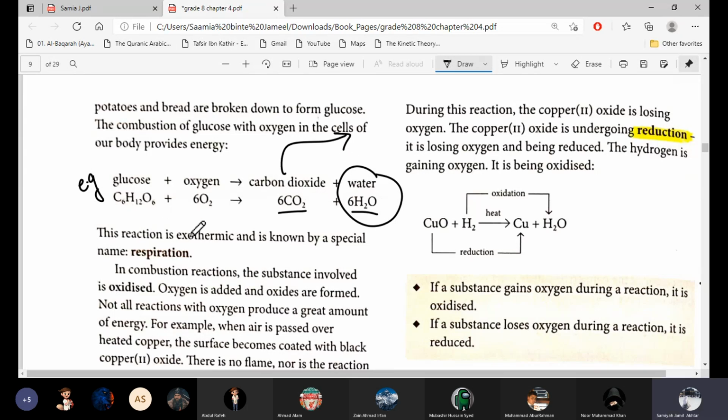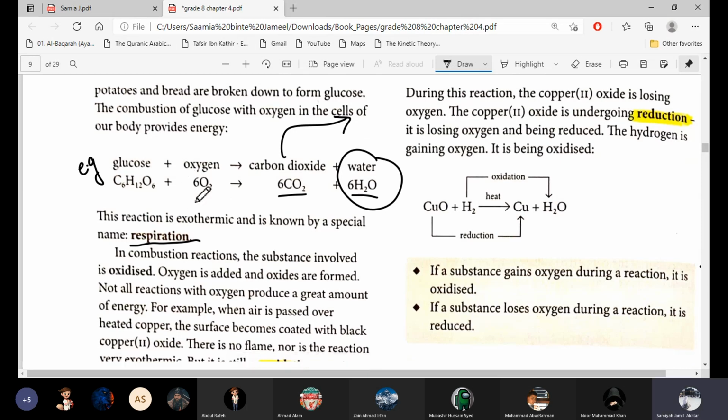So this reaction is called respiration. And this is opposite to photosynthesis. If you see that photosynthesis is carbon dioxide plus water, plants take carbon dioxide and water, and with sunlight, they will produce glucose and oxygen. And in respiration, it's glucose which is burning and it produces carbon dioxide and water. So it's opposite to photosynthesis, this reaction.